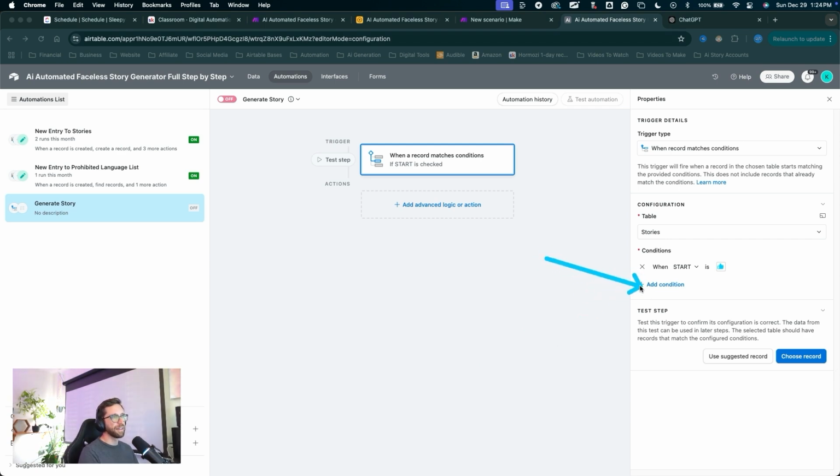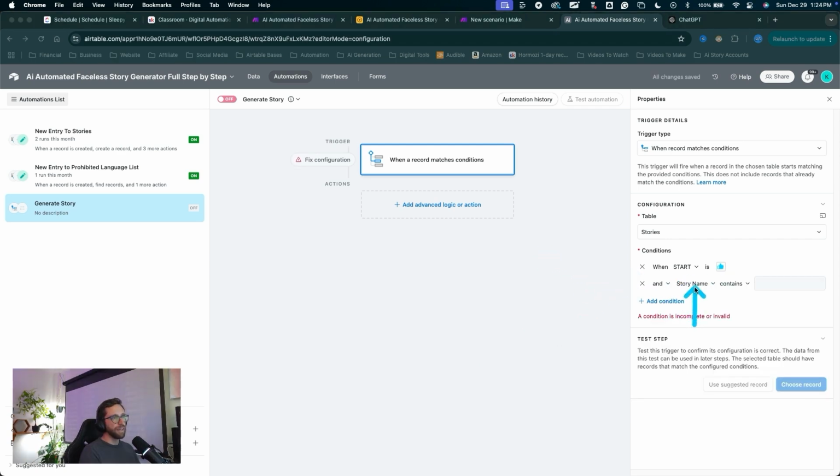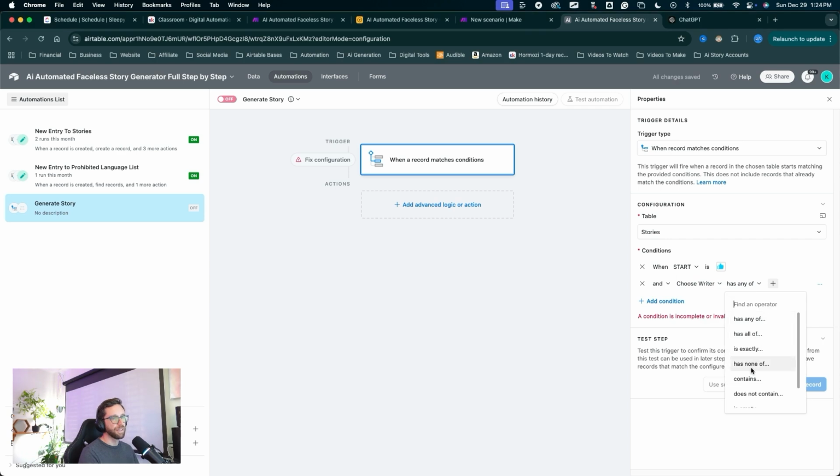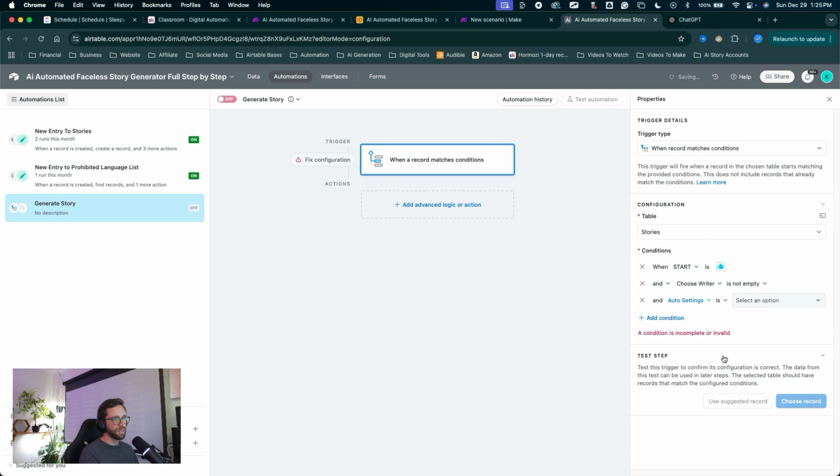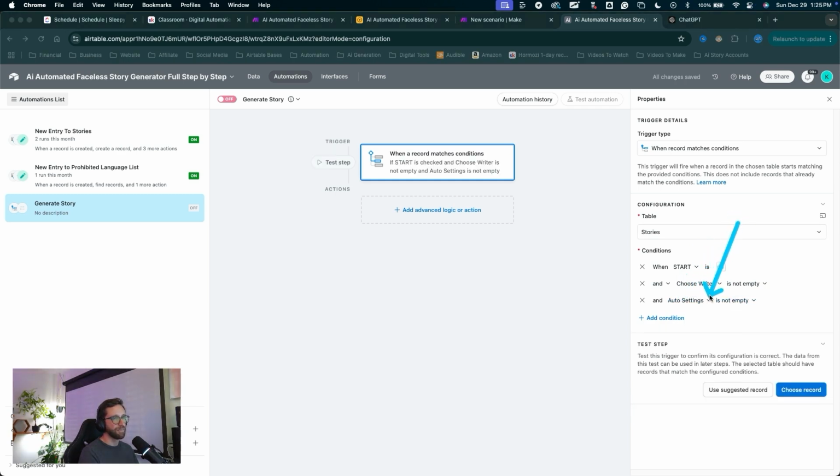Things like that. We can add another condition. When start is checked and choose writer. Select this drop down is not empty. So we have a writer selected. Add a condition and auto settings. Select this drop down is not empty. So we've set our automatic settings.